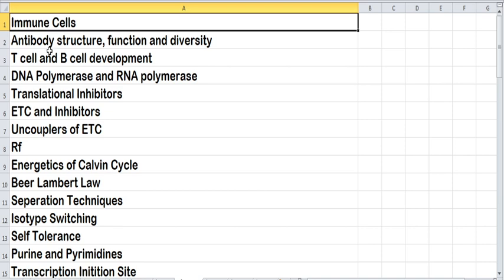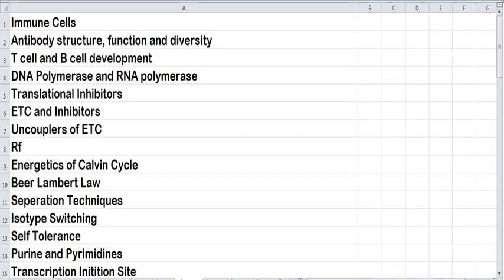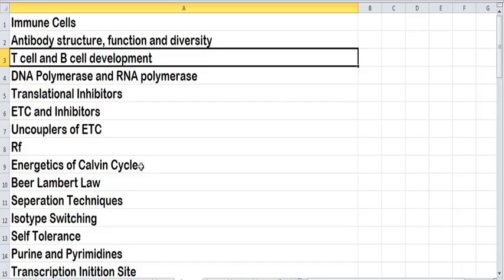Next, have a brief understanding about antibody structure, type of antibody, function and diversity. Next, you should know about activation of B and T cells along with the development of T and B cells, and know about DNA polymerase and RNA polymerase, and what the different types of DNA polymerase and RNA polymerase are, both in prokaryotes and eukaryotes.